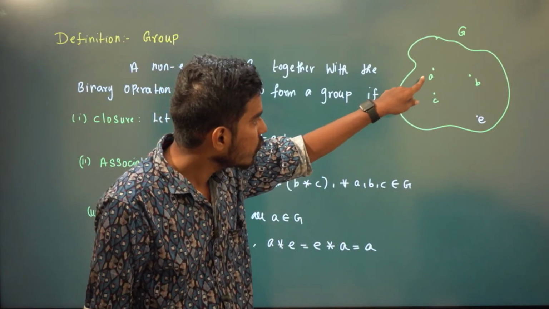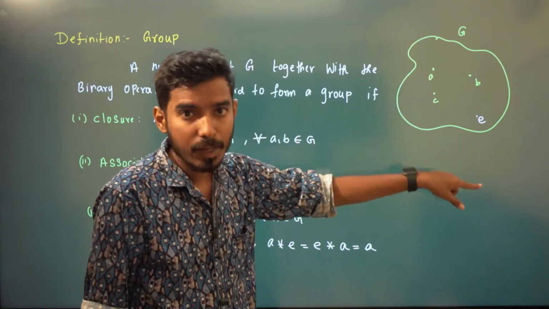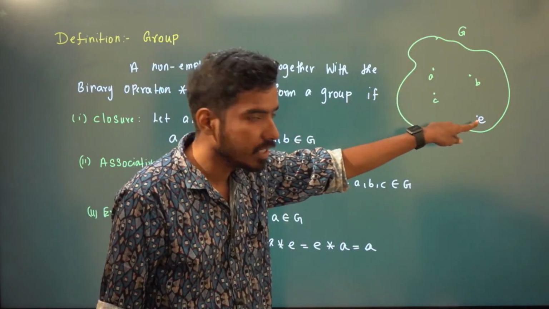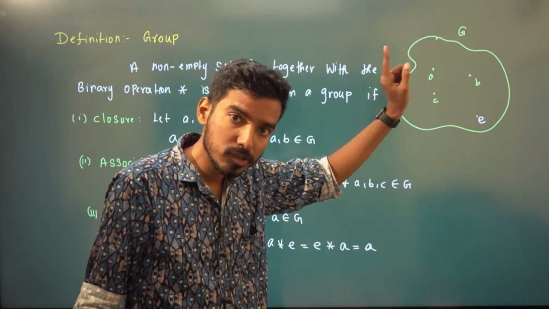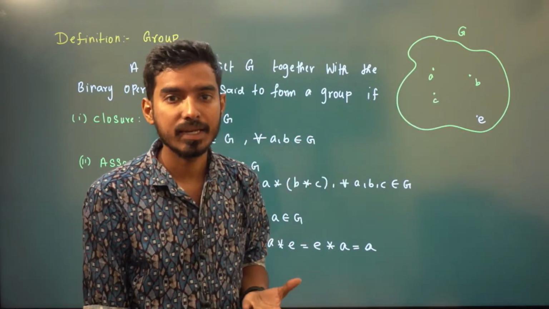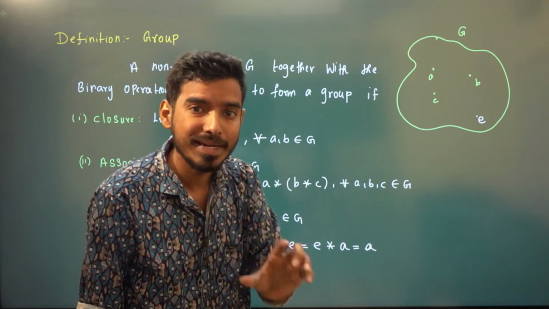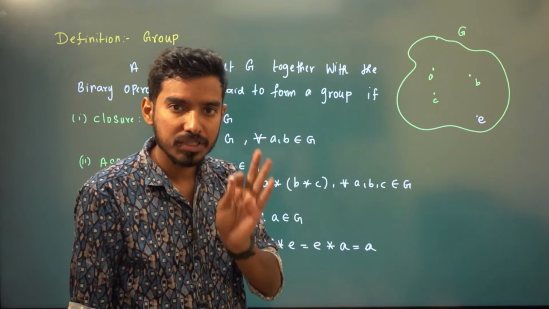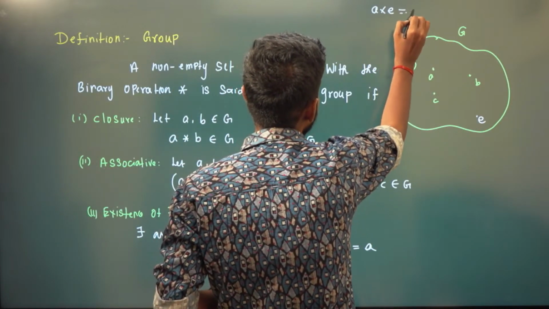What if you perform the operation of E with any element? It has to give that element again. If your operation is multiplication, A into E has to be A again.